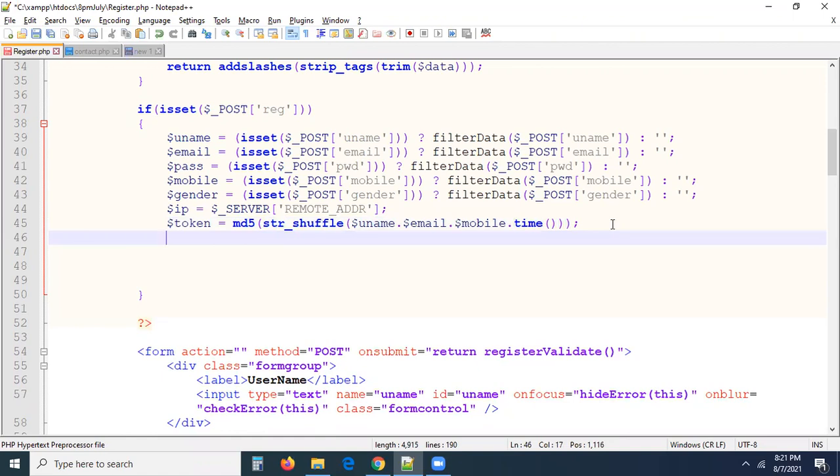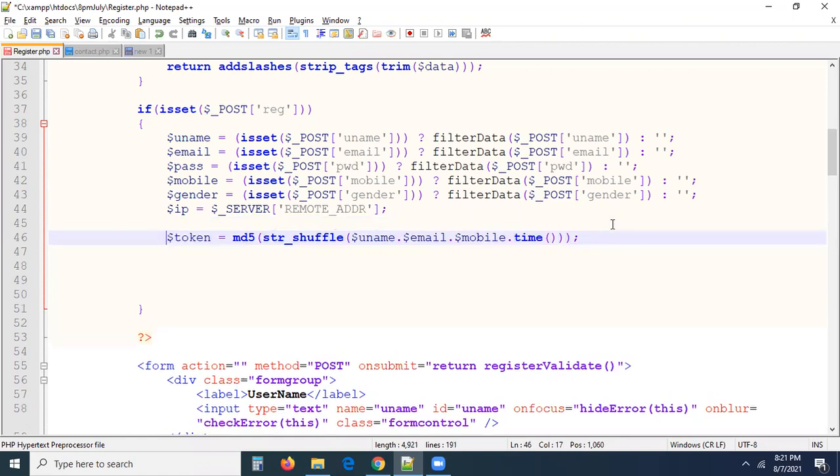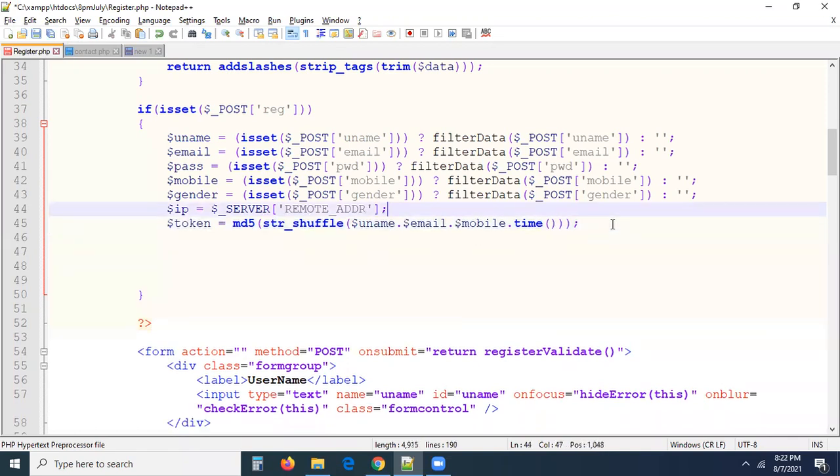Any doubt here, tell me please. I created a logic for the token creation. The token should be unique. Every user should have a unique token, and no two users can have the same token. Your token is different, my token is different, somebody else's token should be different, everybody's token should be completely different. This is the logic I wrote. So it may be a token or uni ID, anything, right? So let me go to the database and let me create something.